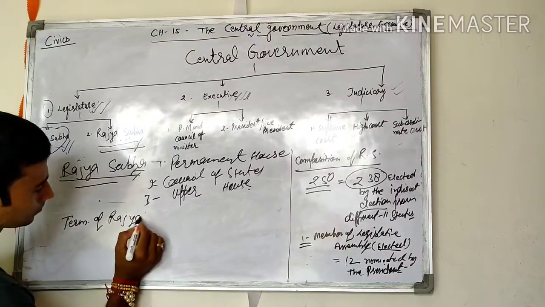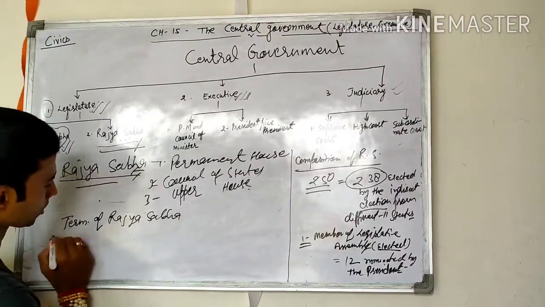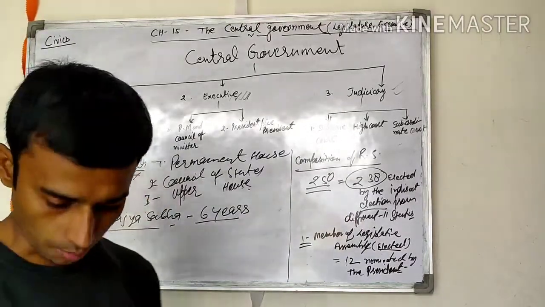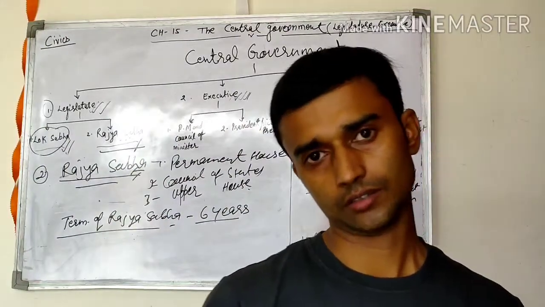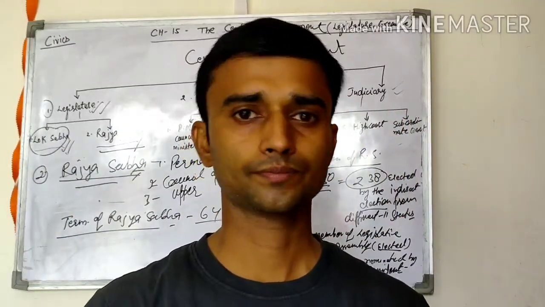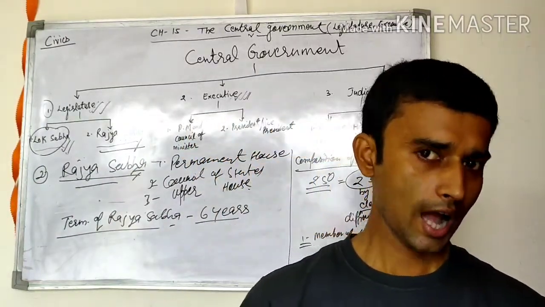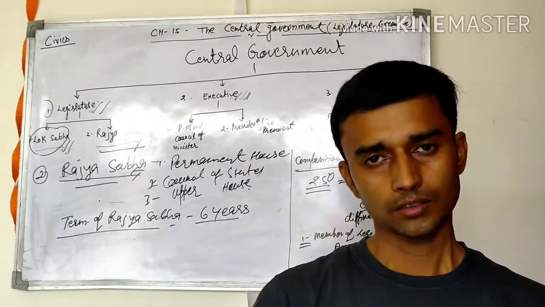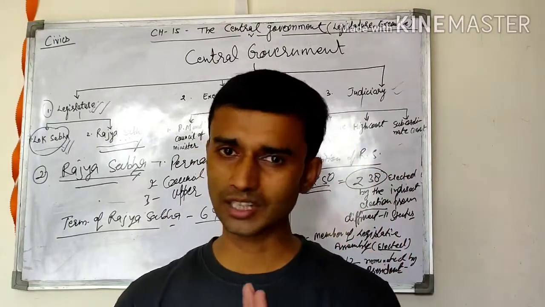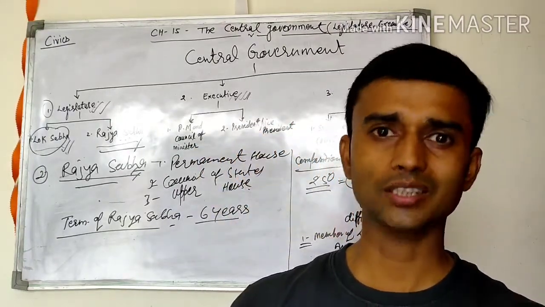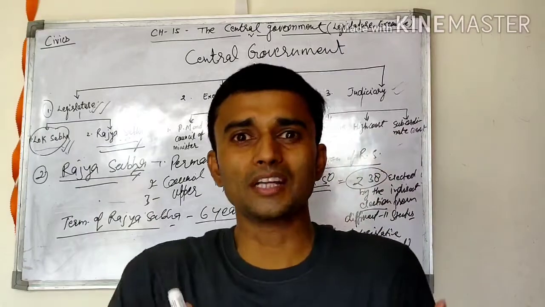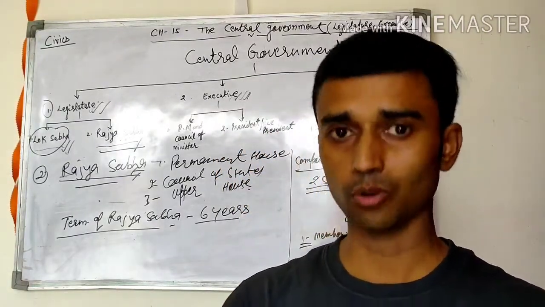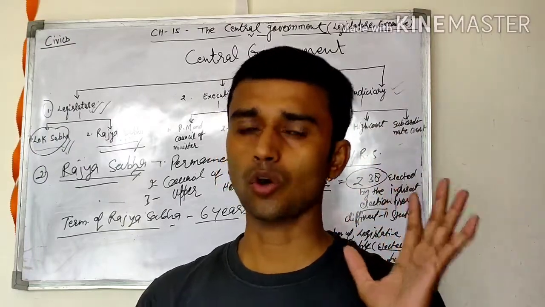Term of Rajya Sabha. Normally the term of the Rajya Sabha is 6 years. How many years? 6 years. After 6 years, 1/3 members retire. Means we can say Rajya Sabha is the permanent house. It cannot be the subject of dissolution. The President cannot dissolve the Rajya Sabha, like the Lok Sabha. Permanent house इसीलिए बोलते हैं कि Rajya Sabha never dissolves.